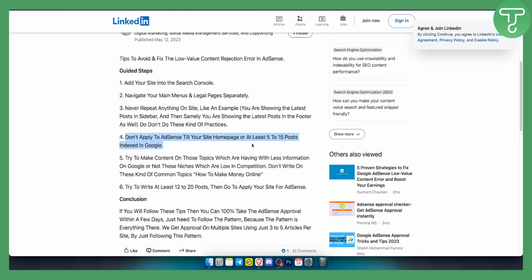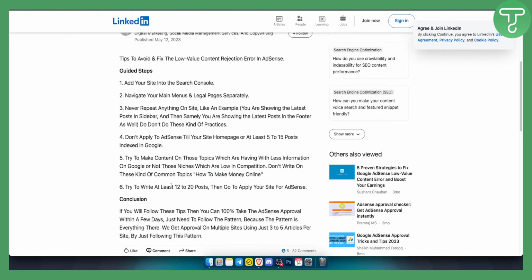I would never go and just apply for AdSense if my website is vague and if my website is not generating quality content. Now try to make content on topics which have less information on Google, or niches which are low in competition. Don't write on common topics, like how to make money online, for example, right? And don't be vague. You want to be specific when it comes to your keywords.